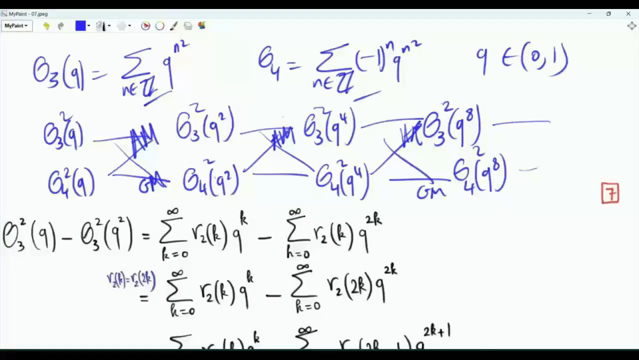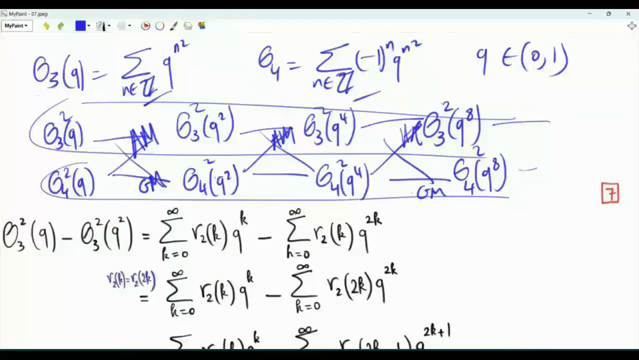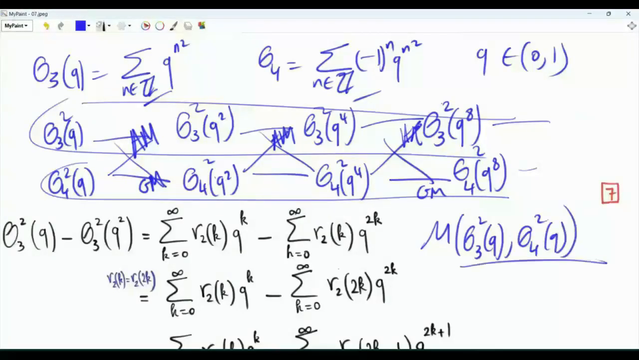This is exactly like the AGM iterations we have studied at the very beginning. We already have the result that if we do these iterations, we obtain converging sequences. The top sequence and the bottom sequence, both of them are convergent. And the quantity M of theta3 of q squared, theta4 of q squared remains the same if we compute it using these two, or these two, or these two, and so forth.